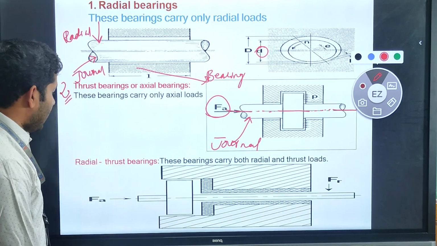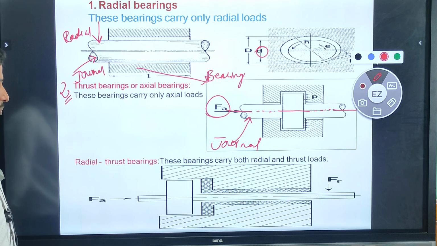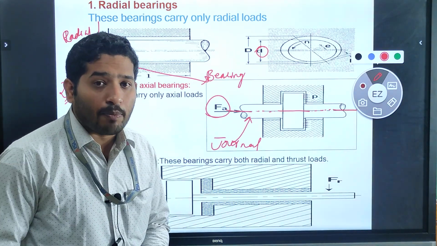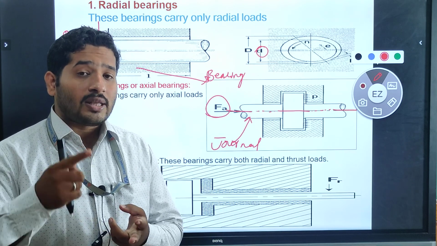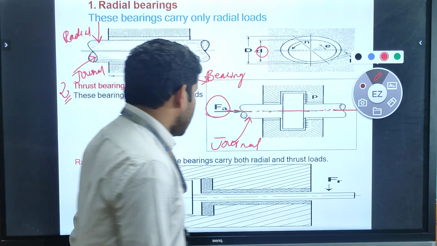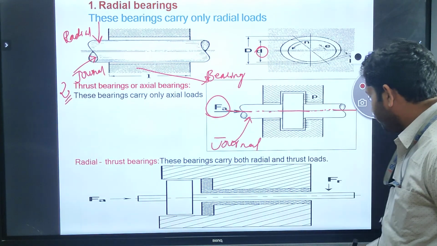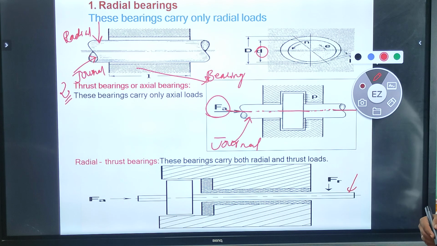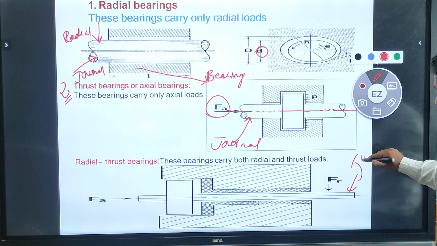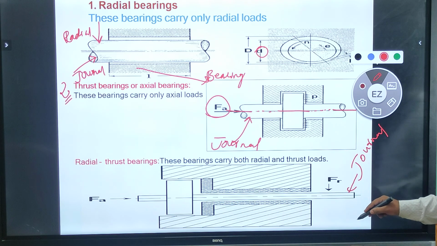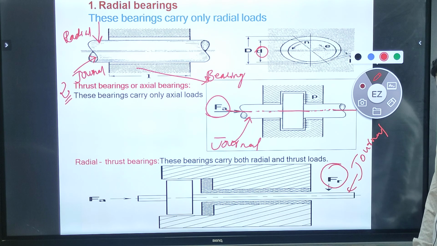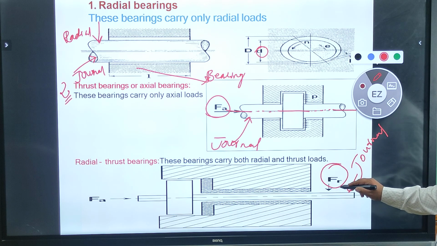Another one is the radial thrust bearing. The radial thrust bearing can carry both radial load as well as thrust load. Let us see this figure on this bearing. This is the shaft, or journal. On this shaft, which type of load is acting over here? The load is acting perpendicular to the axis of the shaft. Such a load we call a radial load.